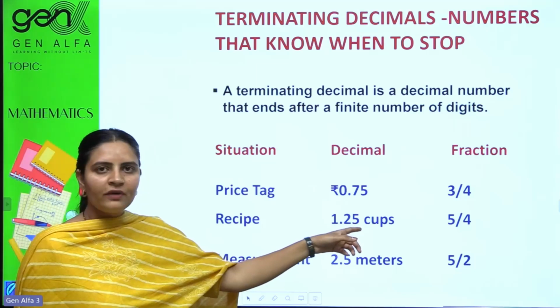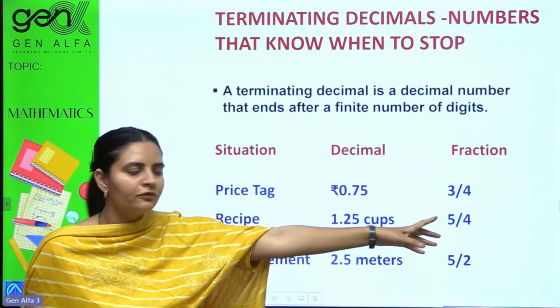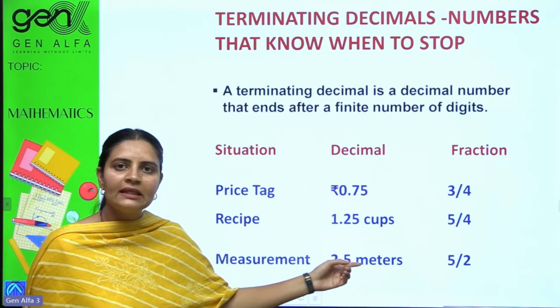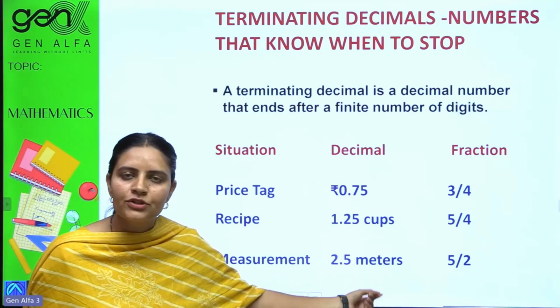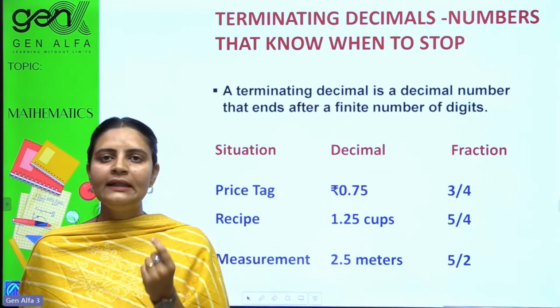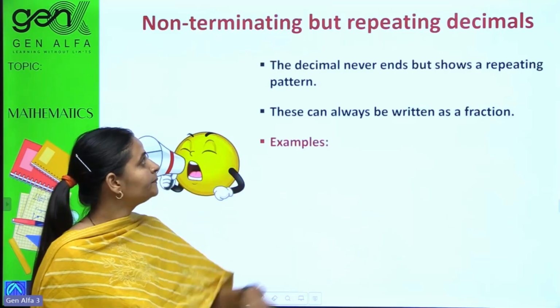A recipe with 1.25 cups can be converted into fractional form, further rational form. Measurement 2.5 meter means it is ending after 1 digit. Yes, they do have a stop. They end somewhere. So that is your terminating decimals.